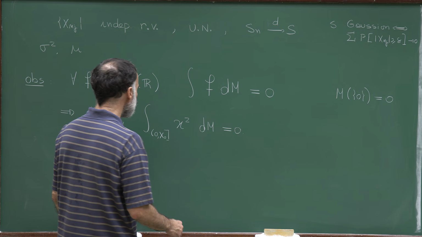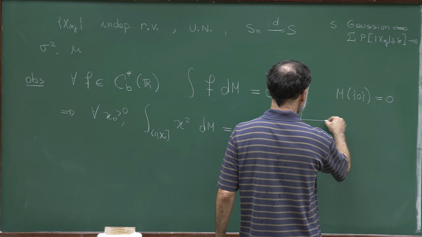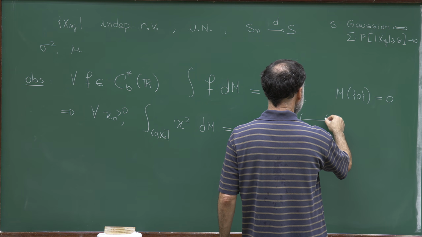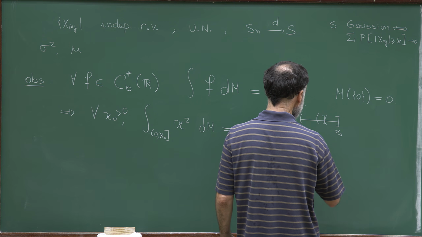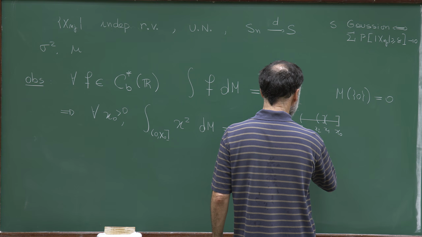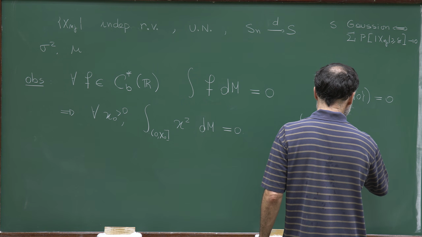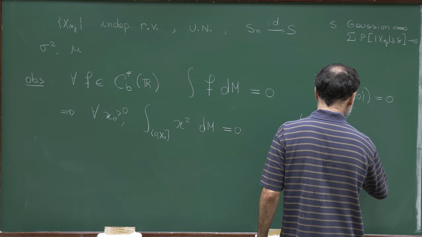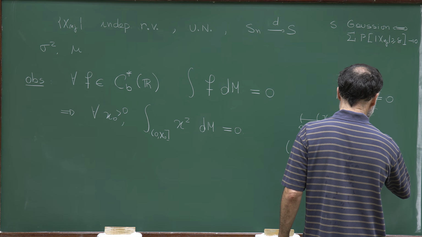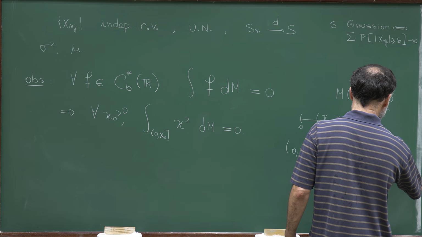The idea is that I will rewrite the interval (0, x0] as a union of intervals: (0, x0] is equal to the union, for n larger than 0, of (x_{n+1}, x_n].